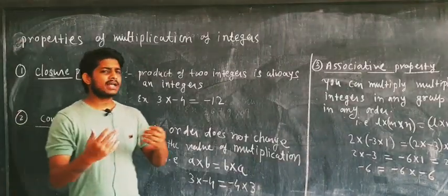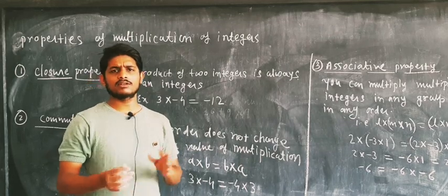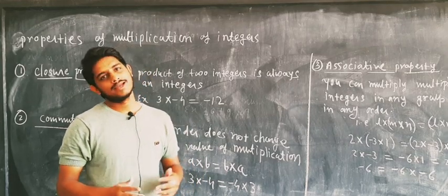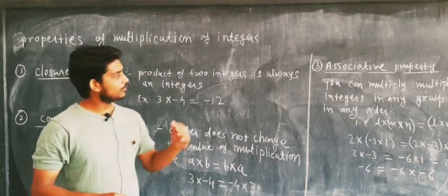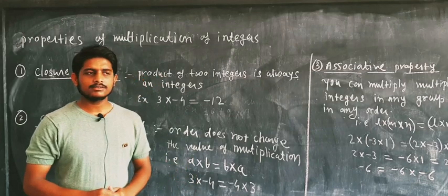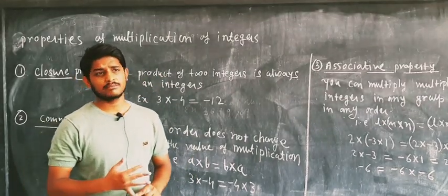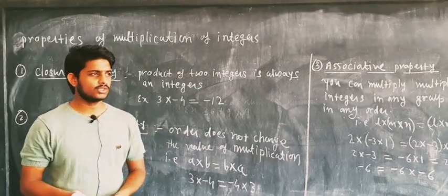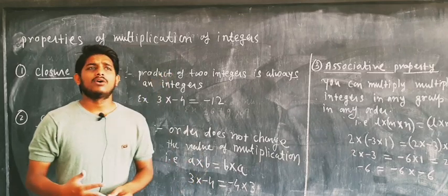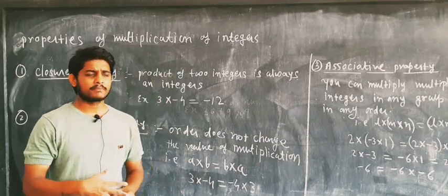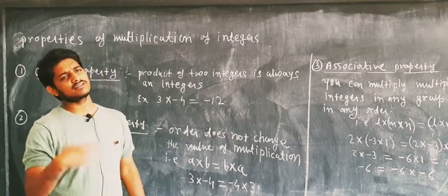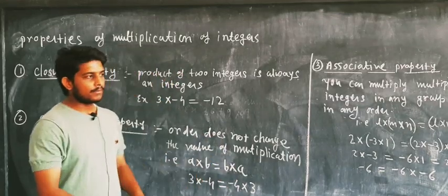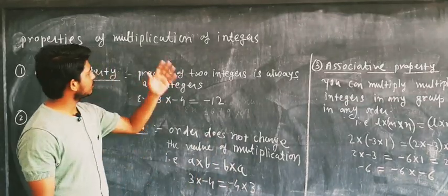There are many types of numbers, but I am not going to discuss all of them, because the chapter I have to teach you is integers. There is another type of number, the rational number, which is in the form p by q, where q is never equal to 0, and p and q both belong to integers. Irrational number, odd number, even number, composite number, prime number, co-prime number, all these we will discuss later. Whenever I get time, I will tell you about numbers deeply. But today I am going to teach you integers.